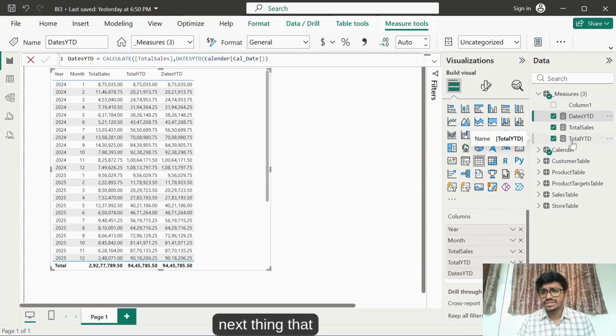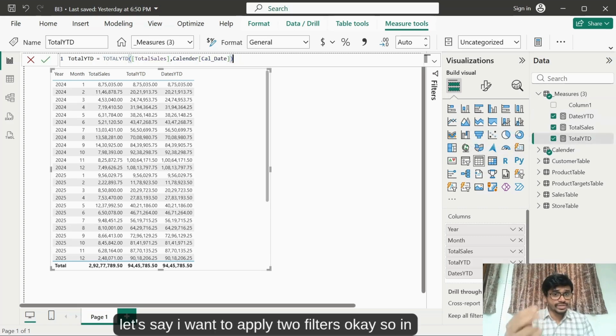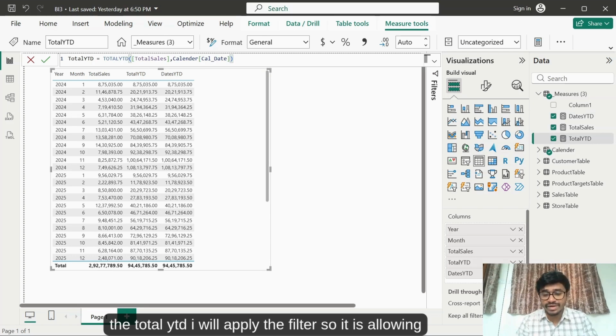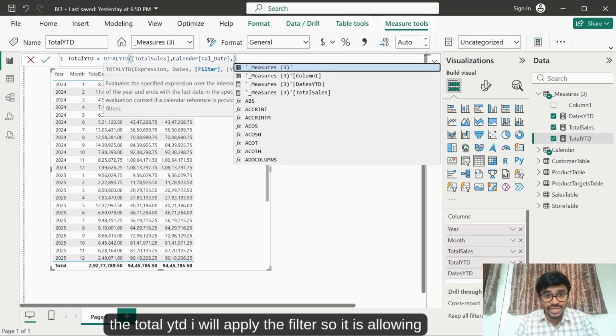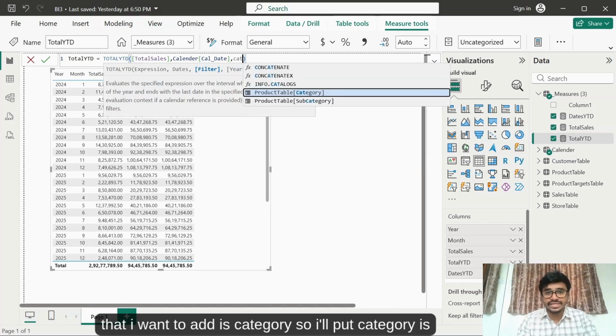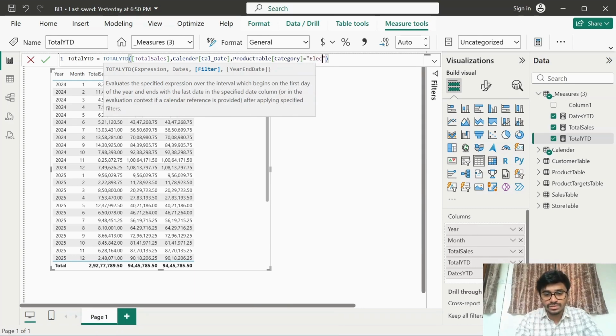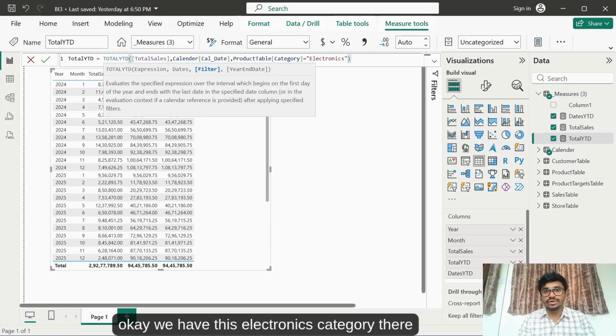The next thing that we can do is apply the filter. So let's say I want to apply two filters. Okay, so in the TOTALYTD I will apply the filter. So it is allowing me to add the filter. As you can see, the filter that I want to add is category. So I'll put category is equal to electronics. Okay, we have this electronics category.